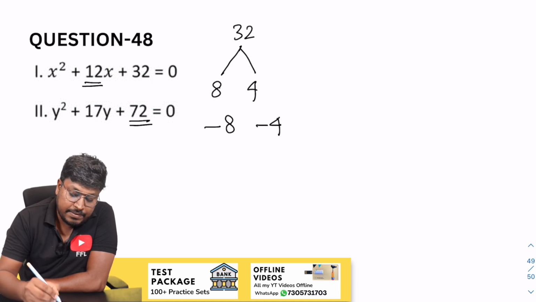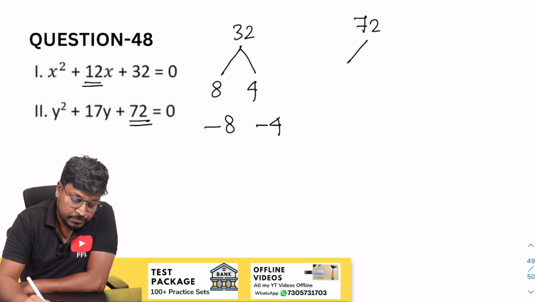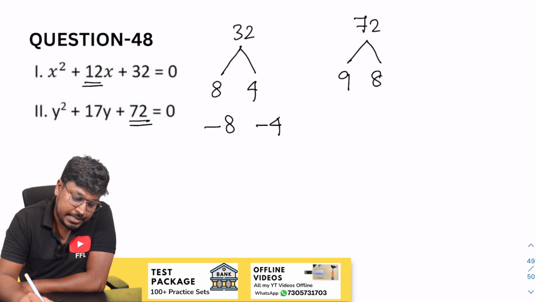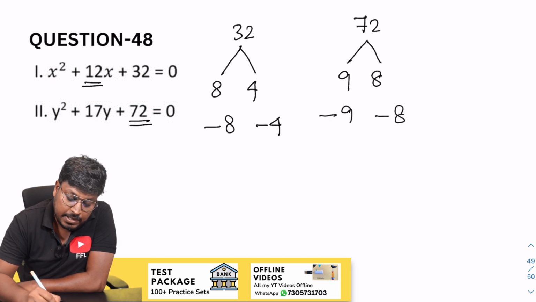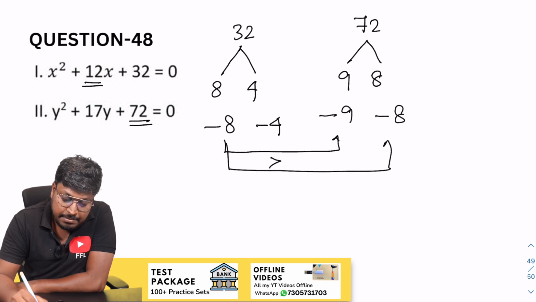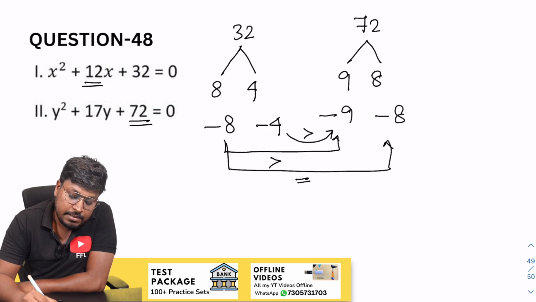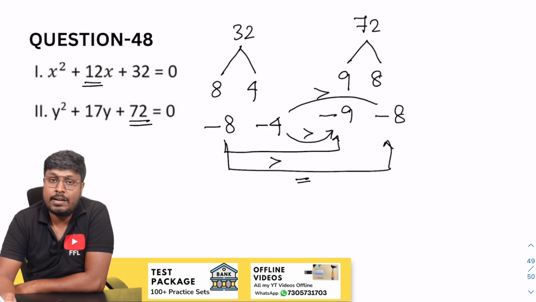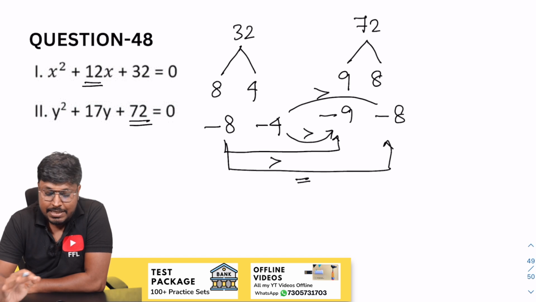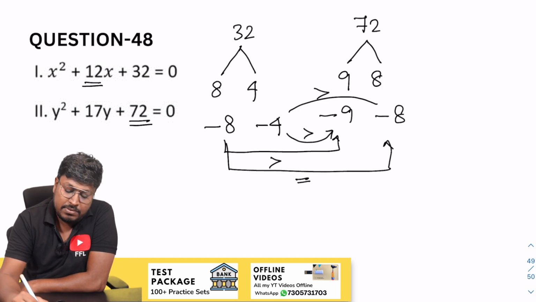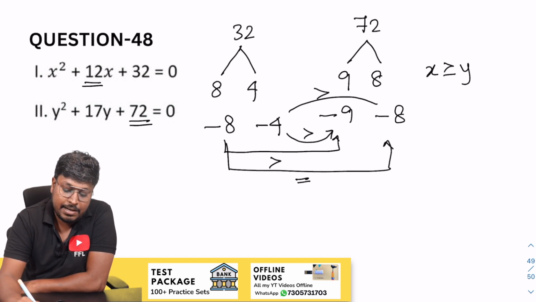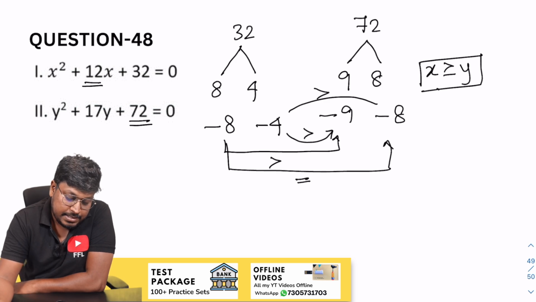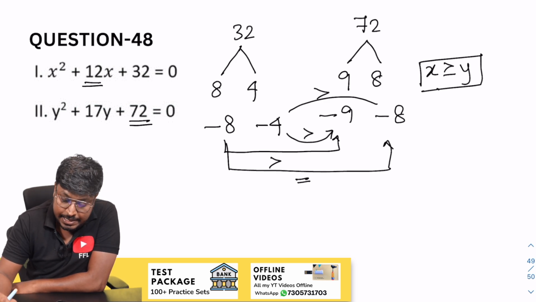So similarly 72. So 72, 9 eights are 72. So minus 9 minus 8. Now the comparison part. Minus 8, minus 9, minus 8 is greater than, minus 8 equal to. So 4, minus 9, minus 4 is greater than, minus 4, minus 8, minus 4 is greater than. So you can see 3 comparisons are greater than, 1 comparison is equal to. So you can say that the answer will be x greater than or equal to y. So this is the answer for question number 48.